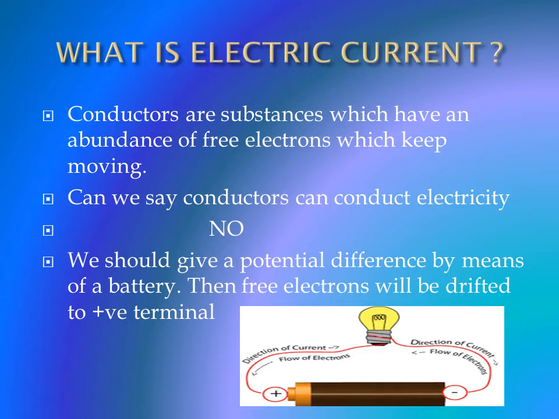But we cannot say conductors can conduct electricity, because for electric flow to occur, it should have a potential difference. That means one point should be at a higher potential and the other point should be at a lower potential. For example, say you're watering the plants.